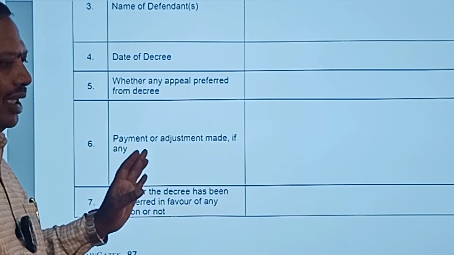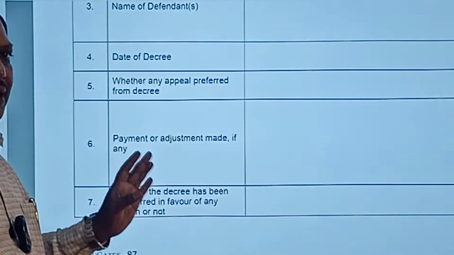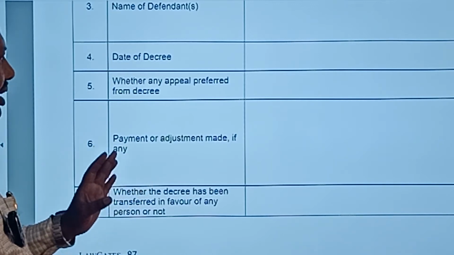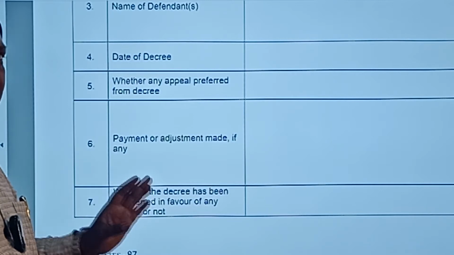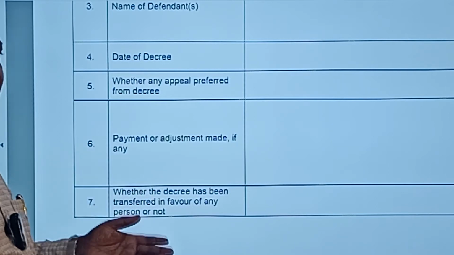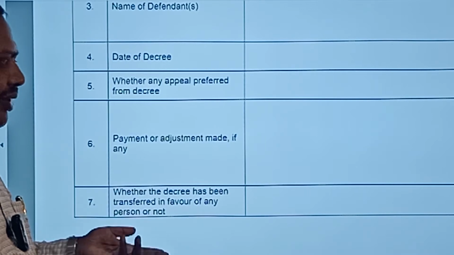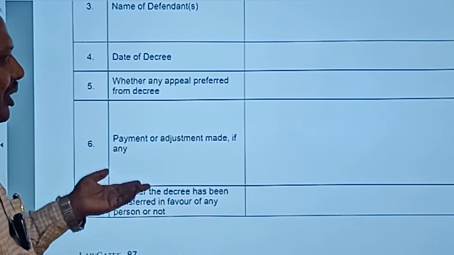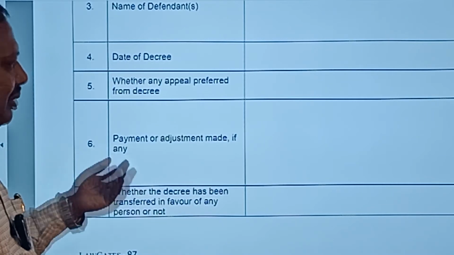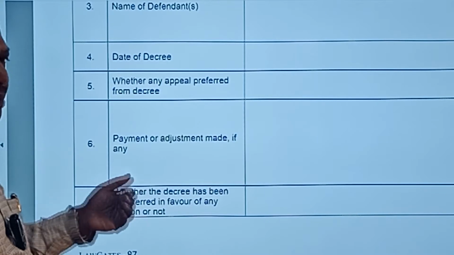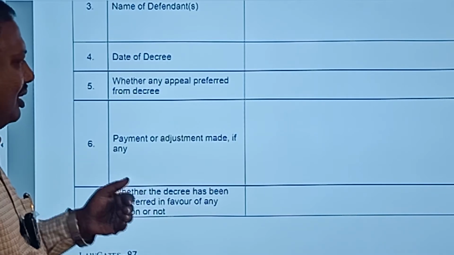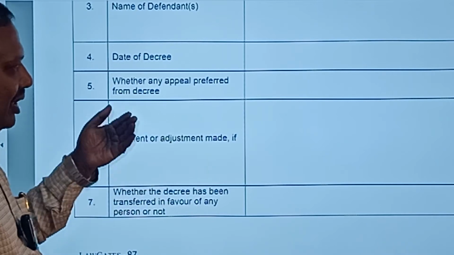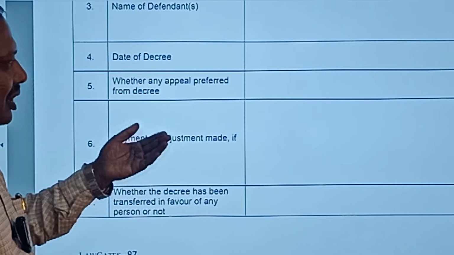You might be knowing that a decree has a lifespan of 12 years. So within 12 years the decree can be enforced or executed any time. So in case the decree holder doesn't file the EP and later goes to file the EP after 6 months or 1 year, in between, if he has got any payment from the defendant, that is the judgment debtor, then he has to state what sort of payment he has received, or any adjustment from other accounts or something like that, here.